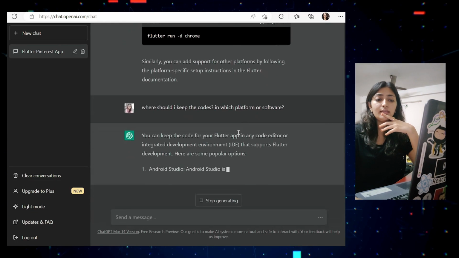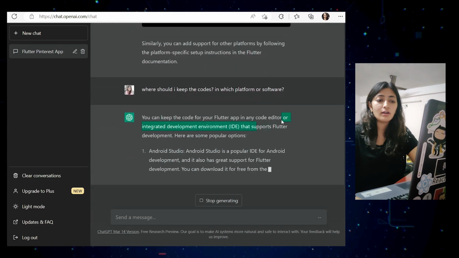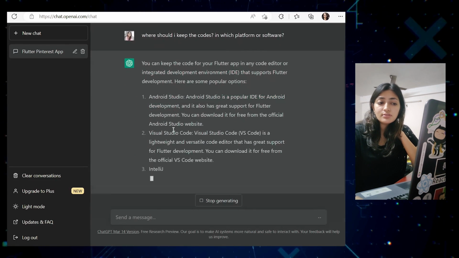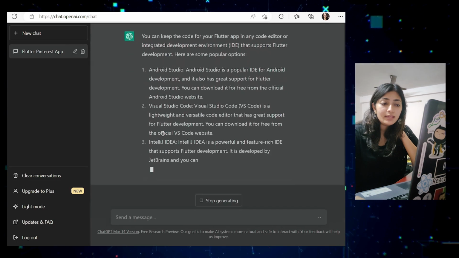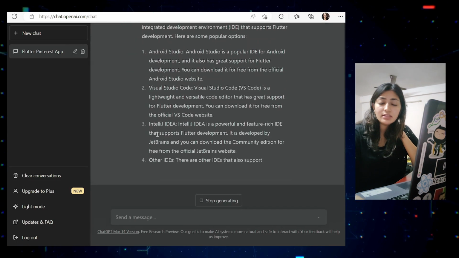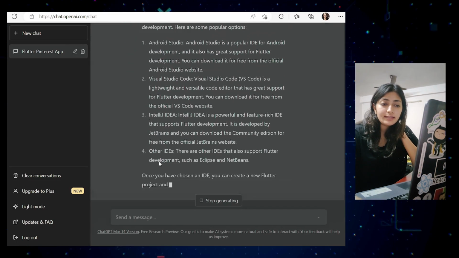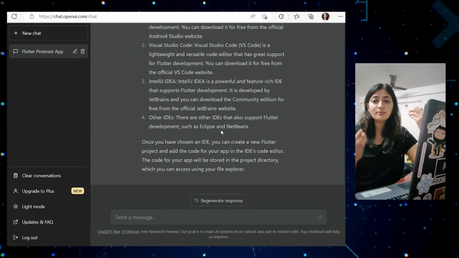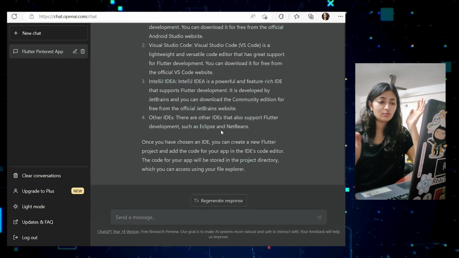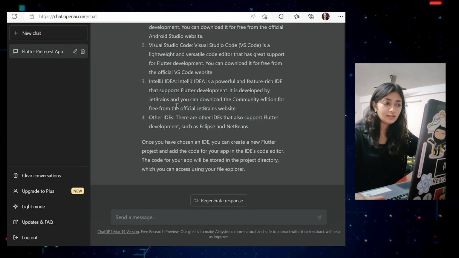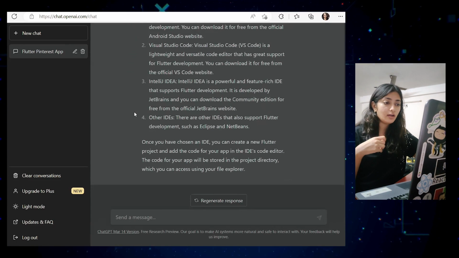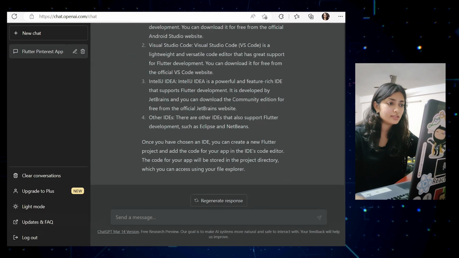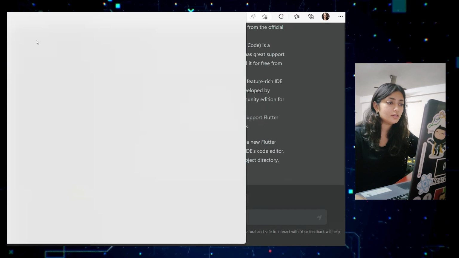Okay, so we need a code editor or IDE. I can use Android Studio, Visual Studio Code, IntelliJ IDEA, or other IDEs. Okay, so this is what I wanted. Now this has given me clarity. I need to use Android Studio. I did use Android Studio a few days back, so I already have it here.